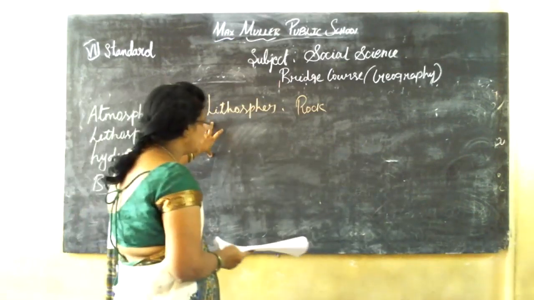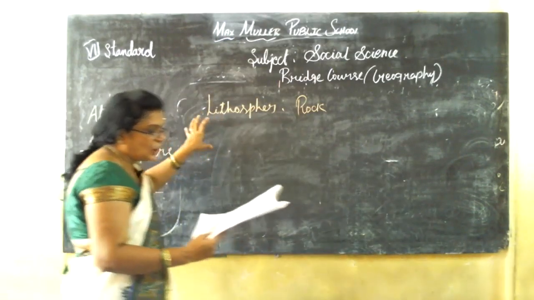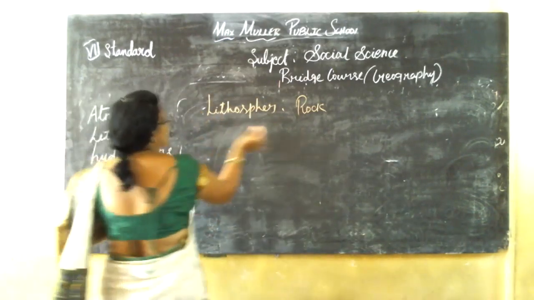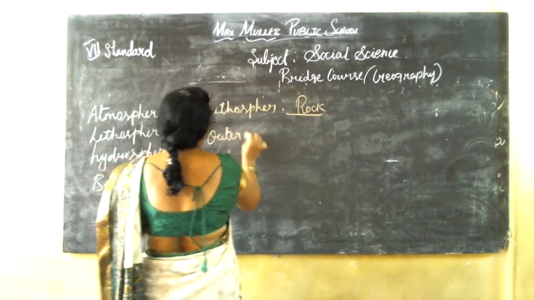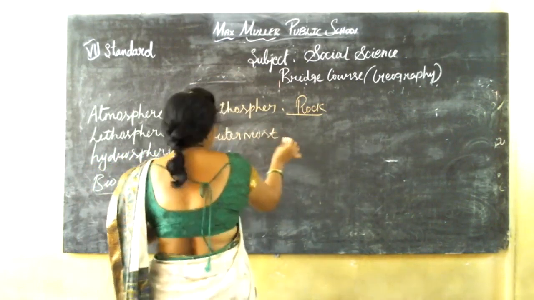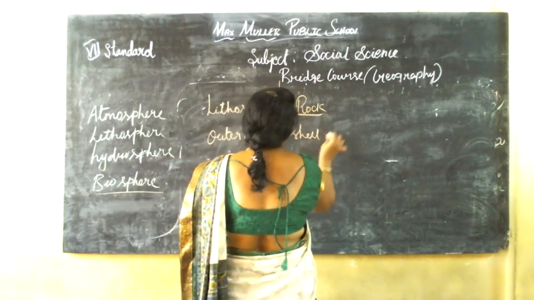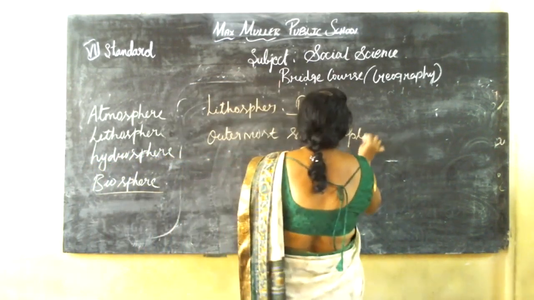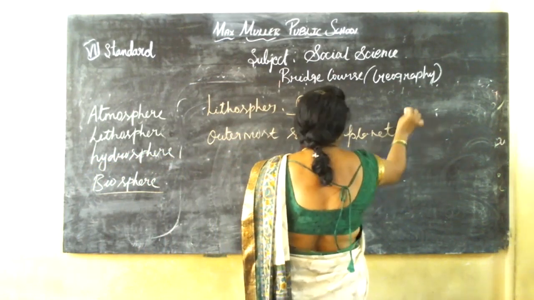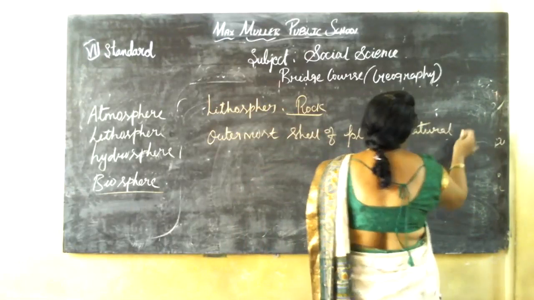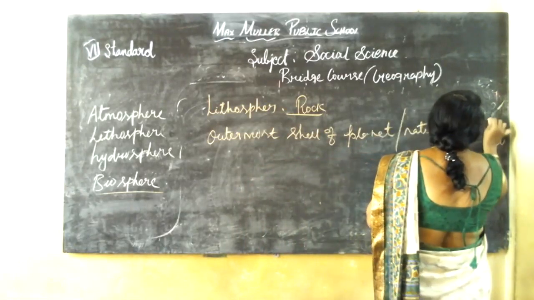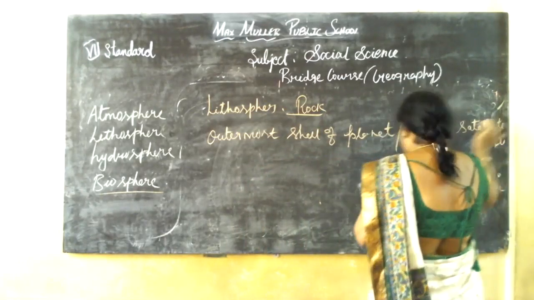Now the last sphere is lithosphere. It's the outermost shell of a planet or natural satellite.